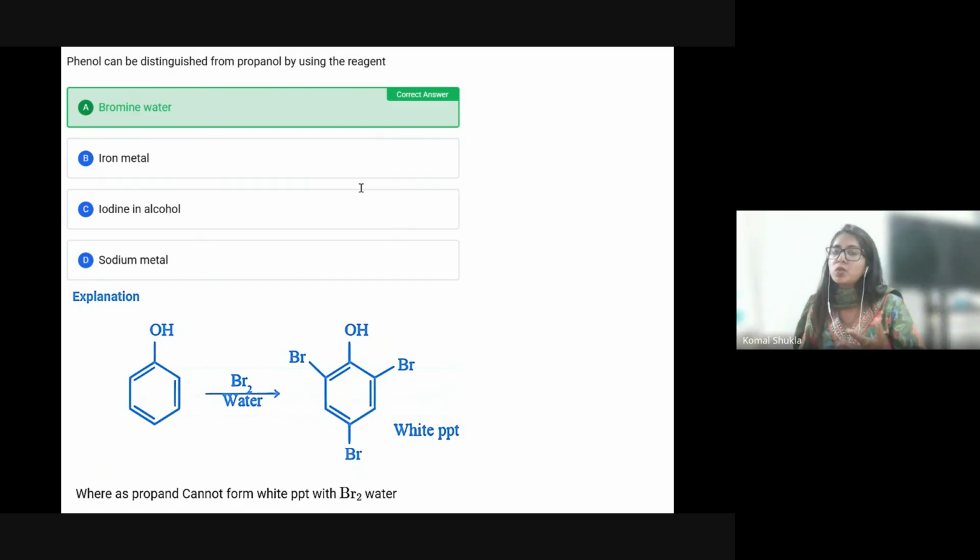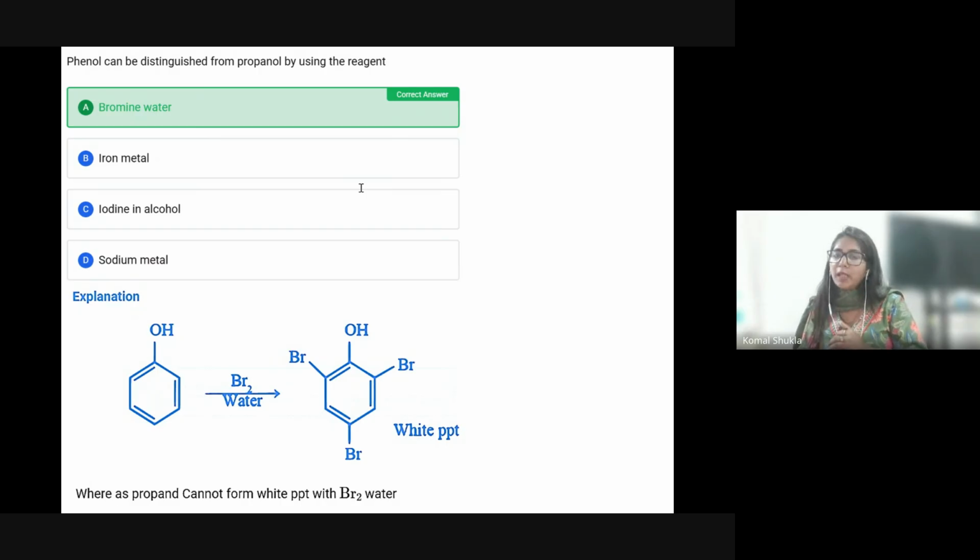Let's talk about sodium metal. Always remember, both phenol and propanol are acidic enough to react with sodium metal to release hydrogen gas. Phenol reacts with sodium metal to form sodium phenoxide. Of course, H2 gas is released. So this is not going to be the correct one, as it cannot distinguish between the two.